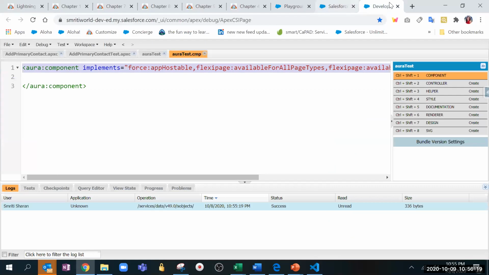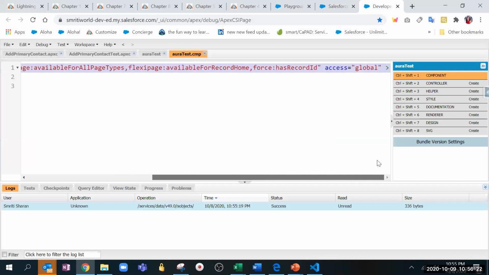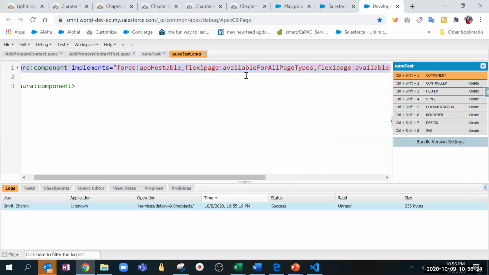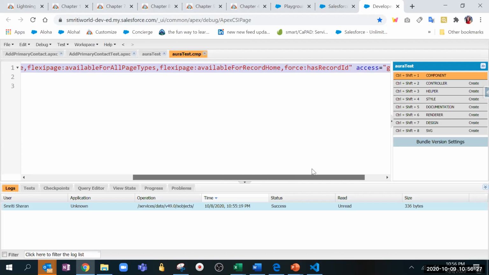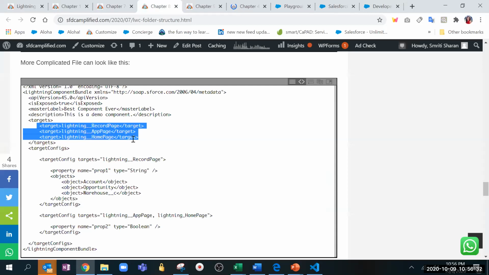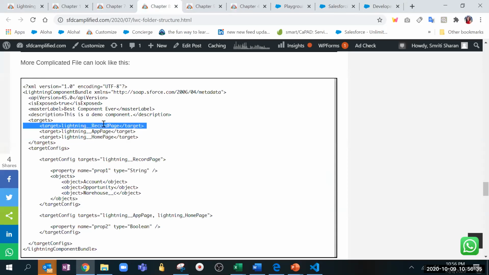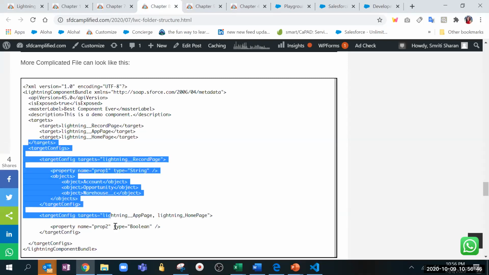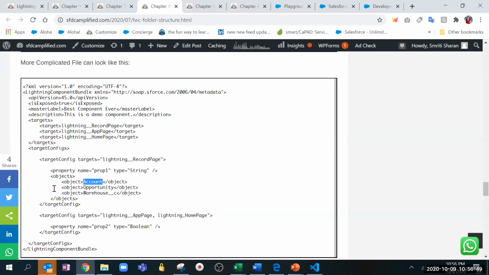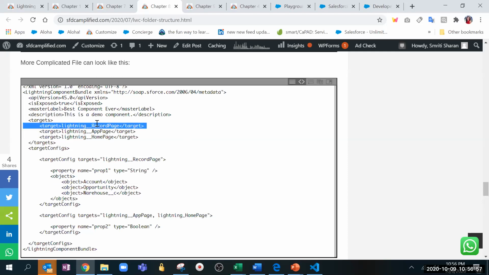Okay. So again, you can go and check how we can put it for community. Like here we simply put available for community, right? So you have to see how you can put it for community. What I said is, if you want it for all record pages, then you simply say target record page. If you want it for a particular record, for example you do not want it in contacts, only for accounts, then you use target configs and put only account and no other object. So it will just show in account and no other object. But if you just put lightning record page, it will be available for all record pages.